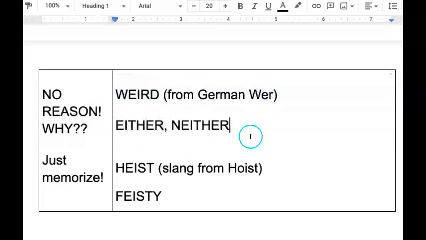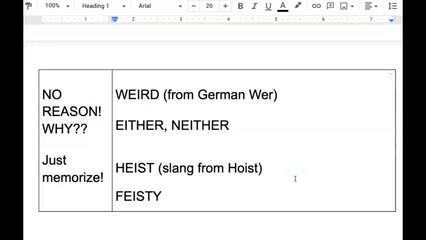Either and neither do not follow the rules, but at least they're related and you can kind of remember them that way. And it would be really weird, I mean super weird, for the word to say I-E-T-H-E-R. Right? That doesn't even look like English. Does that look like English to you? No. Okay, then we have heist, which when I looked it up comes from a slang word from the 1920s or 30s,